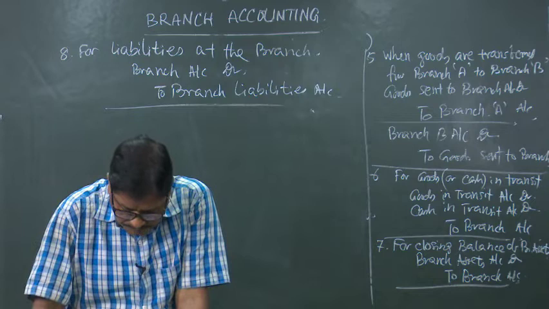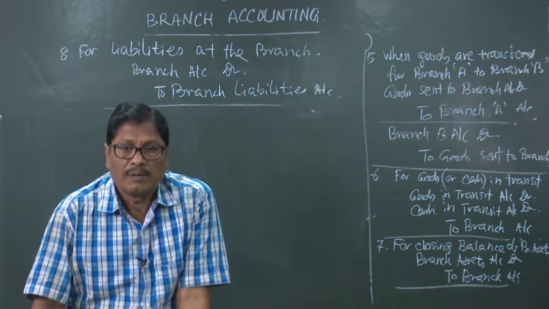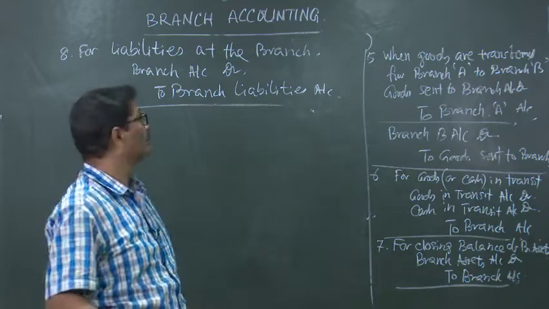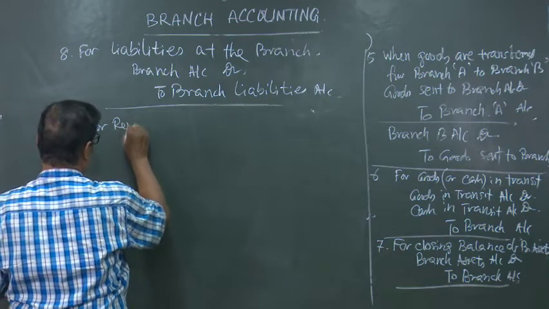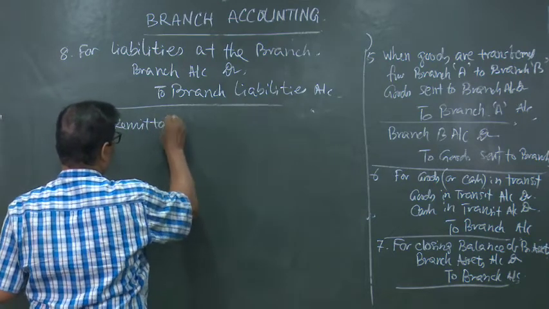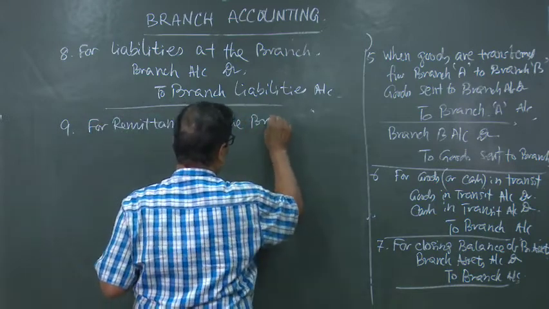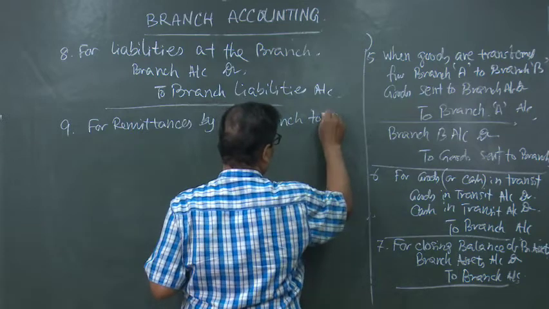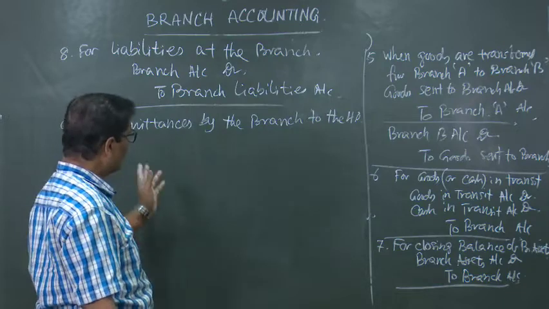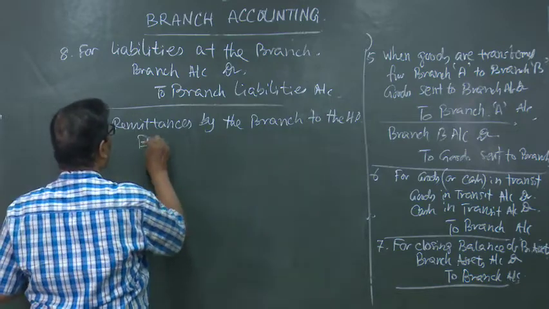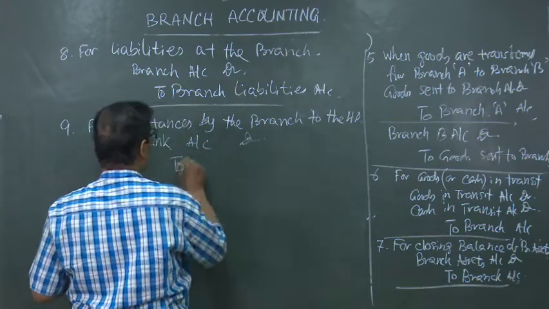Then for remittances by the branch to the head office, the head office is now receiving, bank account debited to branch account.